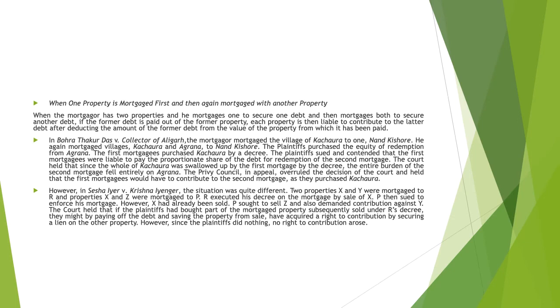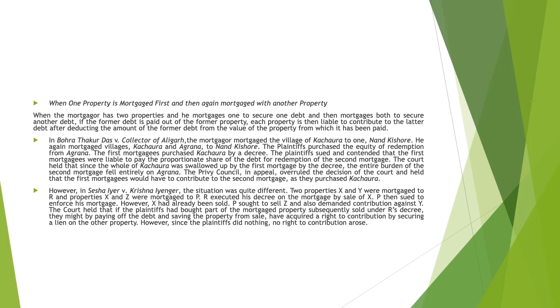Then there is the case when one property is mortgaged first and then mortgaged again along with another property. When the mortgagor has two properties and he mortgages one to secure one debt and then mortgages both to secure another debt, if the former debt is paid out of the former property, each property is then liable to contribute to the later debt after deducting the amount of the former debt from the value of the property from which it has been paid.